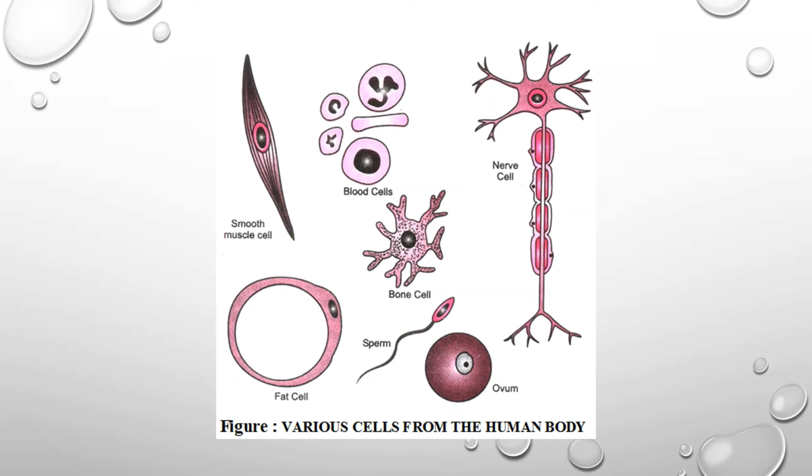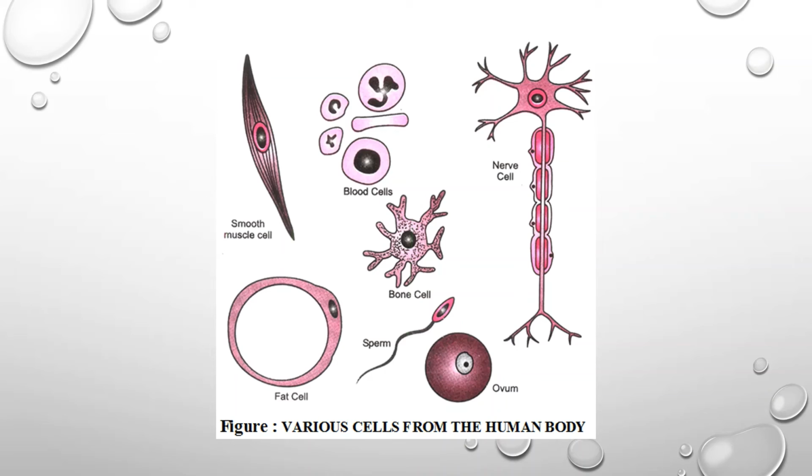Here you can see the smooth muscles, which are spindle shaped. Then the blood cells, they are rounded, discoidal. Nerve cells are elongated so that nerve impulses can pass over them. And fat cells have a middle gap where the fat is stored. They are also commonly known as adipose cells or adipose tissue.